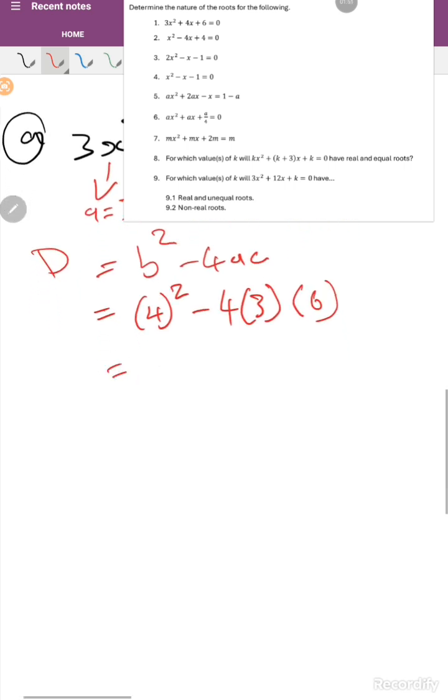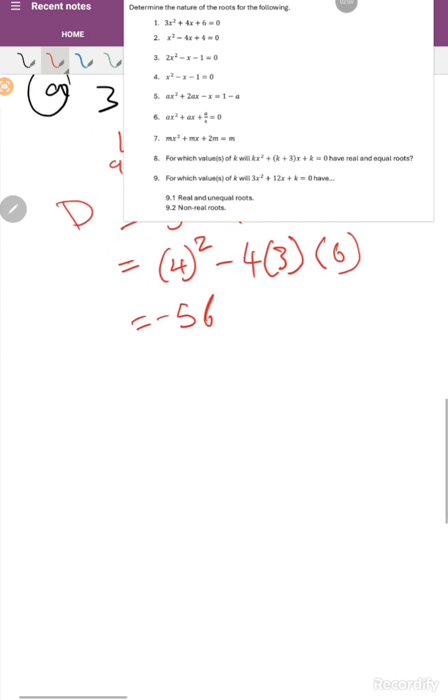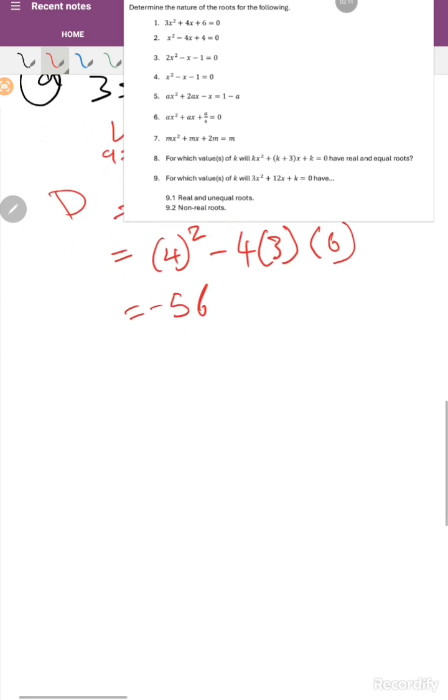Therefore, your answer will be negative 56. You can show the steps where you multiply and then subtract, but it doesn't have to be that much work. So you are done. Your answer is non-real roots, which I will explain just now.